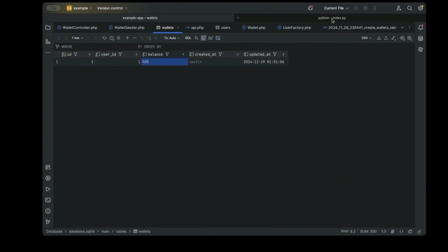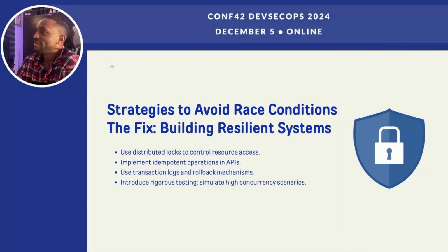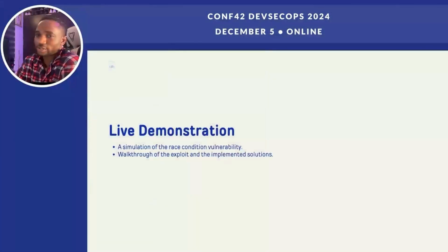So we could not make that same withdrawal of $1,000 like we did earlier. And if we check the database record, I think it should be 0 right now. So we've prevented the issue of race condition. I really hope this is clear. I believe it's clear. So let's go back to the conclusion.